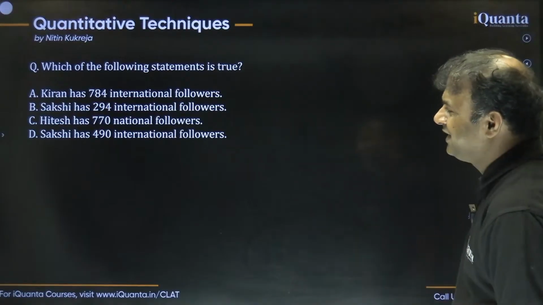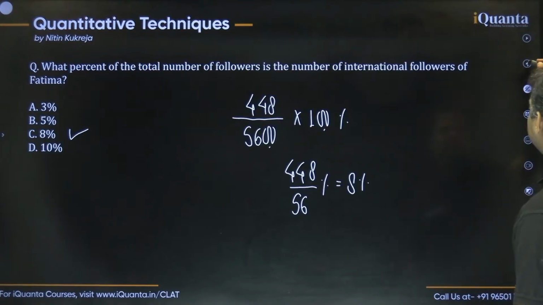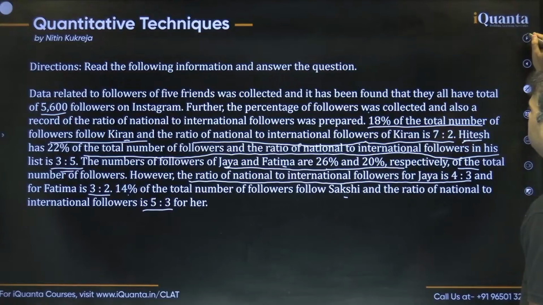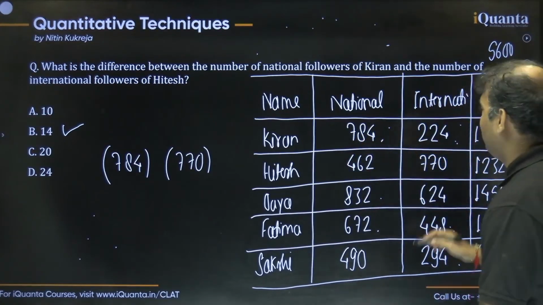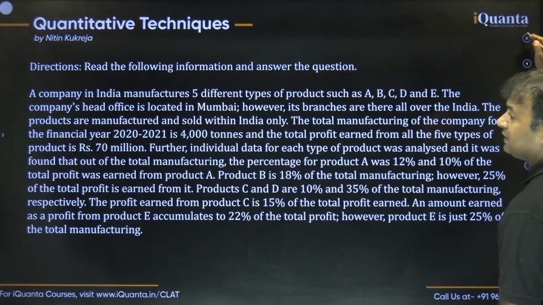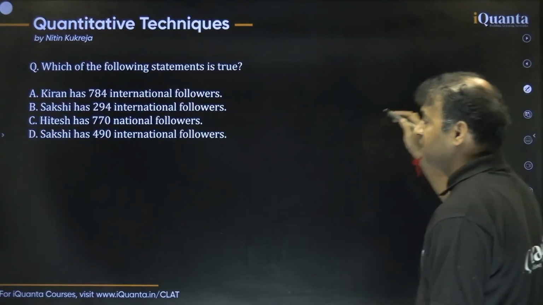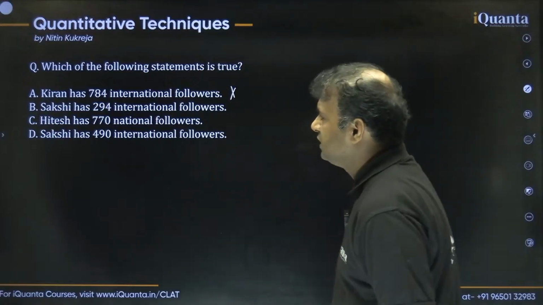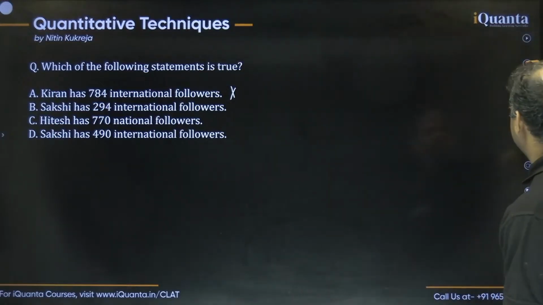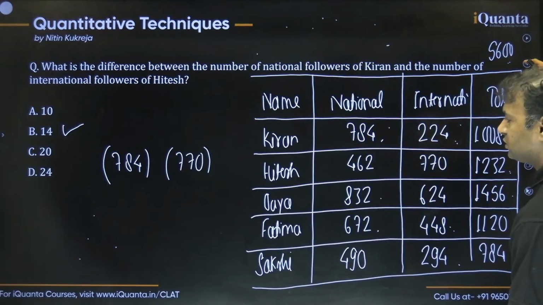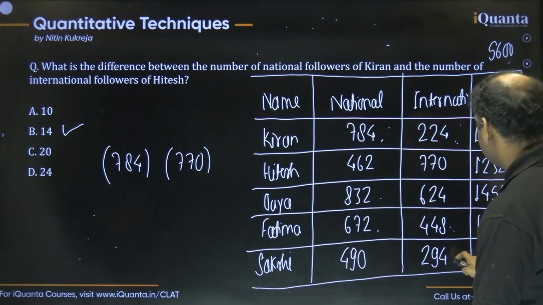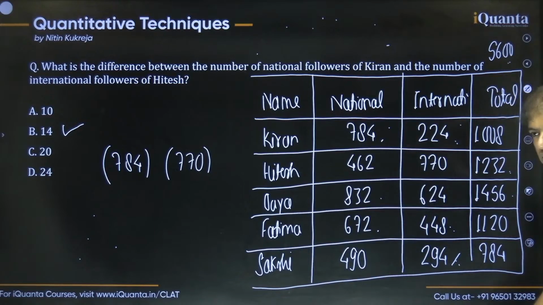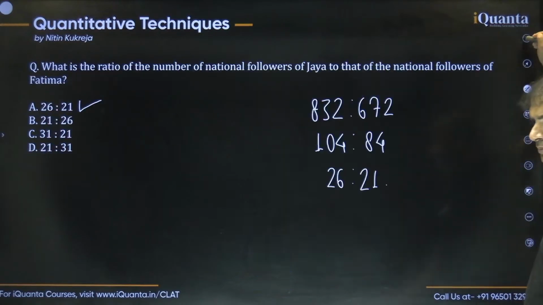First option is Kiran has 784 international followers. Let's see that. No, Kiran has 784 national followers, right? So option 1 gets cancelled. Let's check option 2. It says Sakshi has 294 international. Where's Sakshi here? 294 international. This is correct. Guys, this is actually correct. So yes, option B must be the right answer.